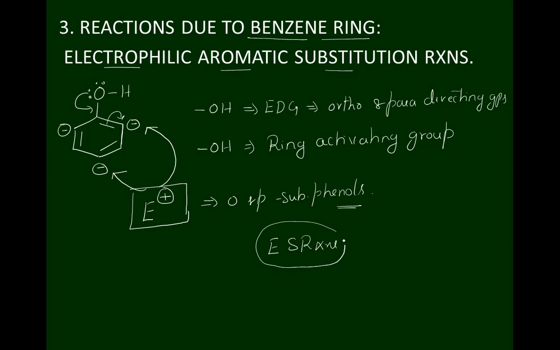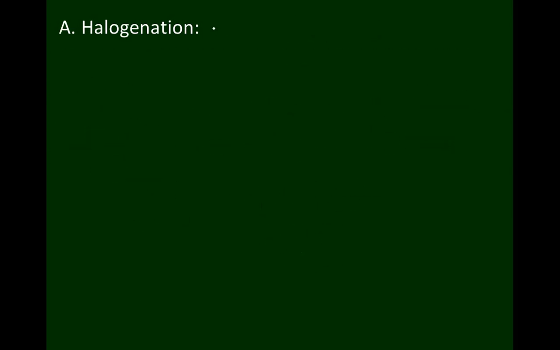Phenols are less reactive towards nucleophilic substitution reactions, whereas phenols are more reactive towards electrophilic substitution reactions. Please note it down, students. The first one is halogenation. Halogenation means chlorination, bromination or iodination. I'll go with the bromination part.